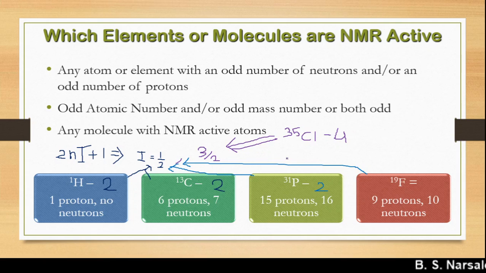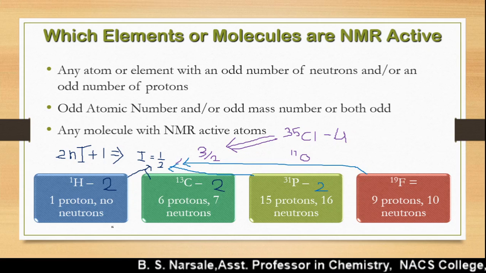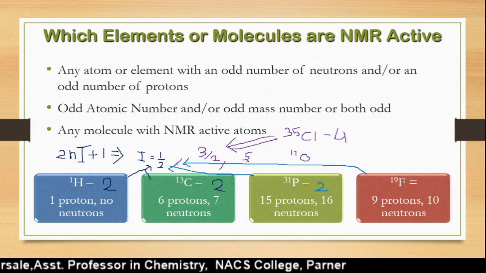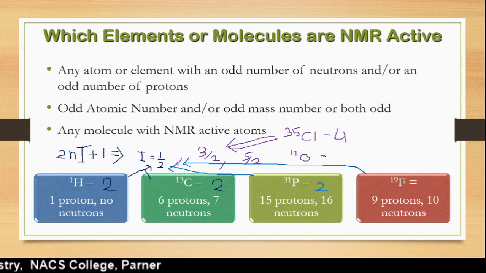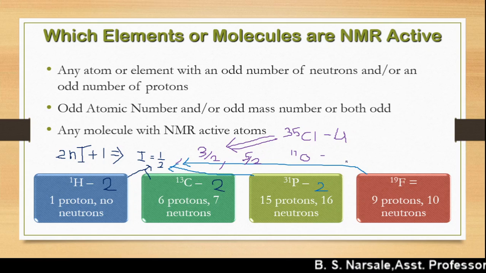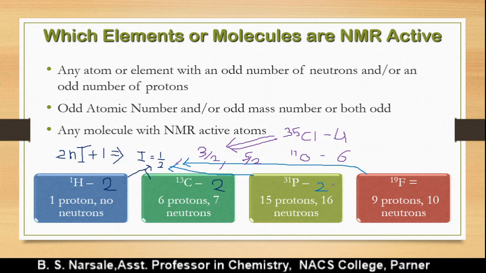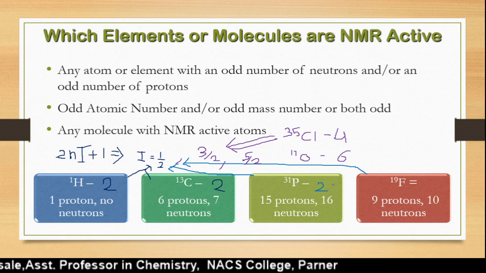And if you look at another isotope, oxygen-17, it has an I value of 5 by 2. When you put in the value 5 by 2: 5 into 1 into 2, 10 divided by 2 is 5, plus 1 is 6. That means oxygen-17 has 6 allowed spin states. This is the simple idea about the nucleus.